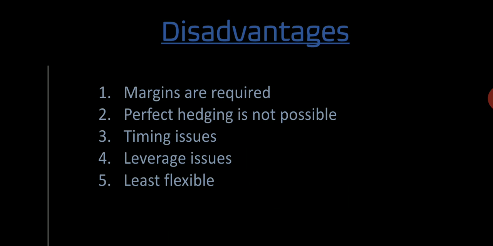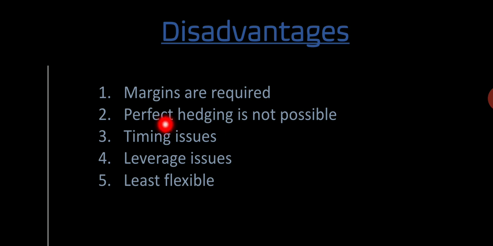And finally, we can discuss the disadvantages of the futures contract. The first one is margins are required. In futures, it is the clearing house that undertakes the default risk. To protect itself from the risk, the clearing house requires both buyer and seller to keep margin money with them. This ensures that both the parties will perform their contract obligation. This is viewed as a drawback because both the parties need to keep a particular amount as margin money.